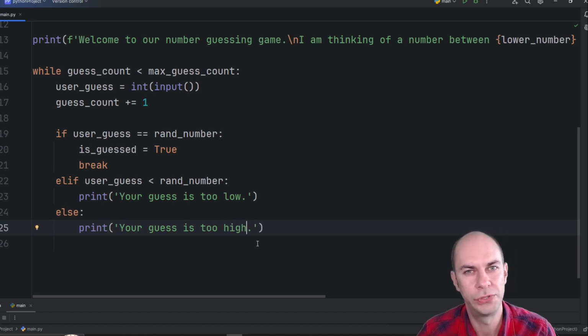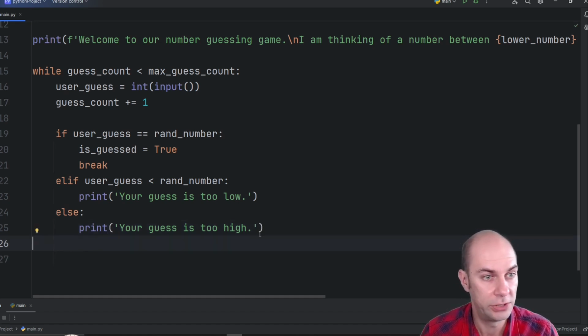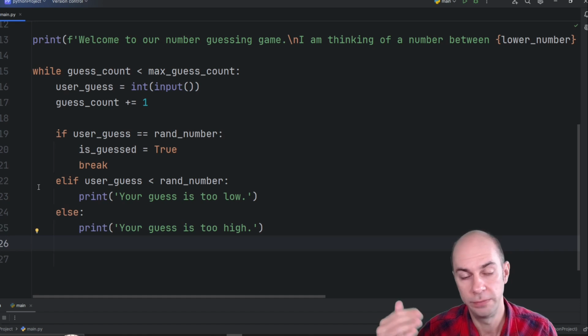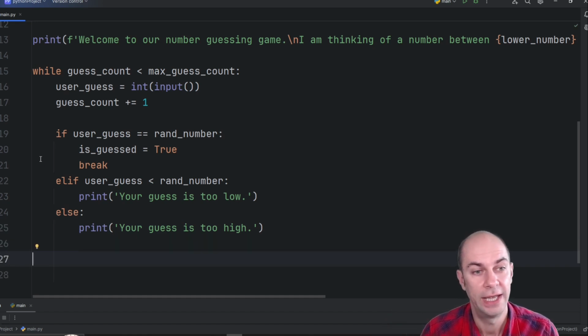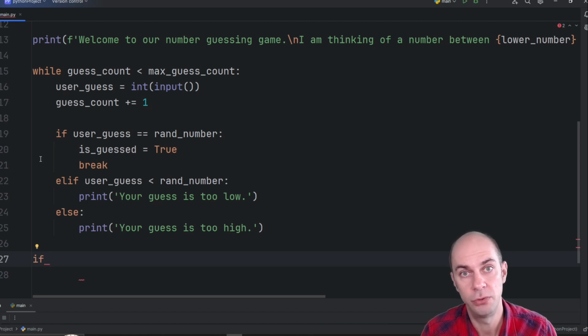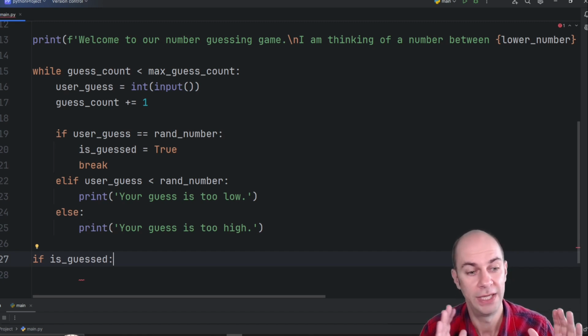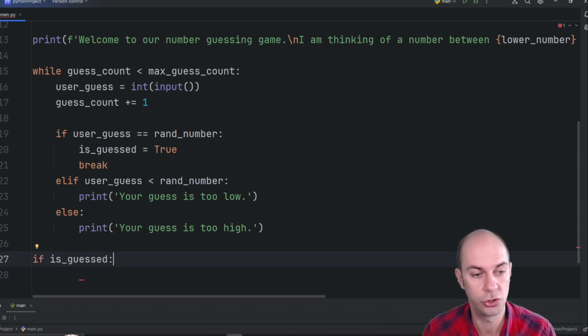All right, we're almost done here. So let's go out of the while loop now. So we need to align with the while loop. That means we're outside of it. And here we're going to run another if statement, and it's going to be on the Boolean flag is guessed. So remember here, we don't have to say is guessed equals true. Is guessed evaluates to true. So as long as it is true, what should we do?